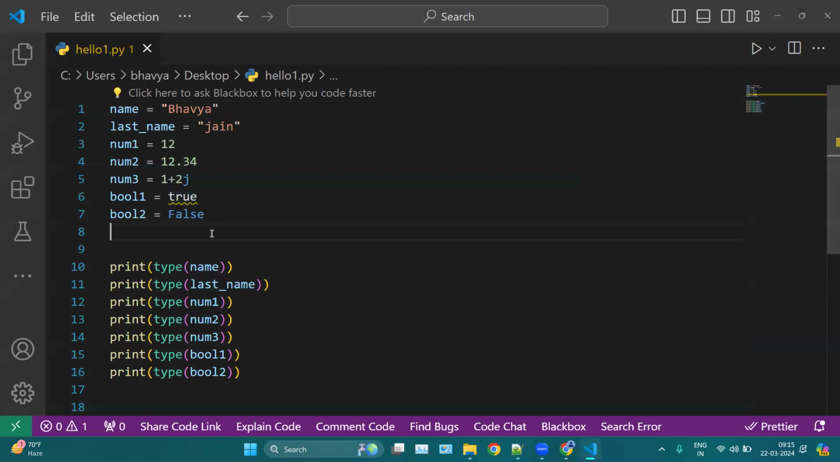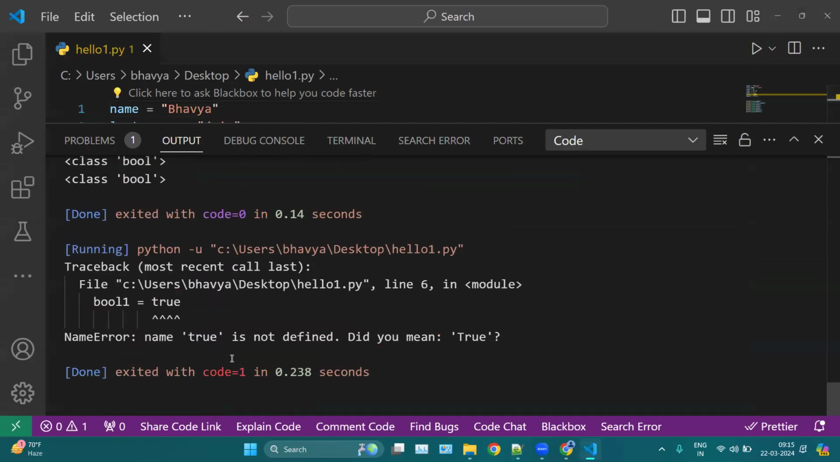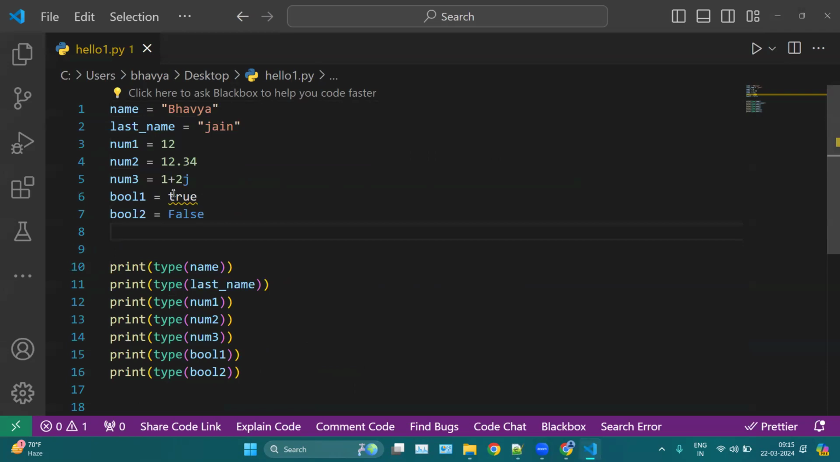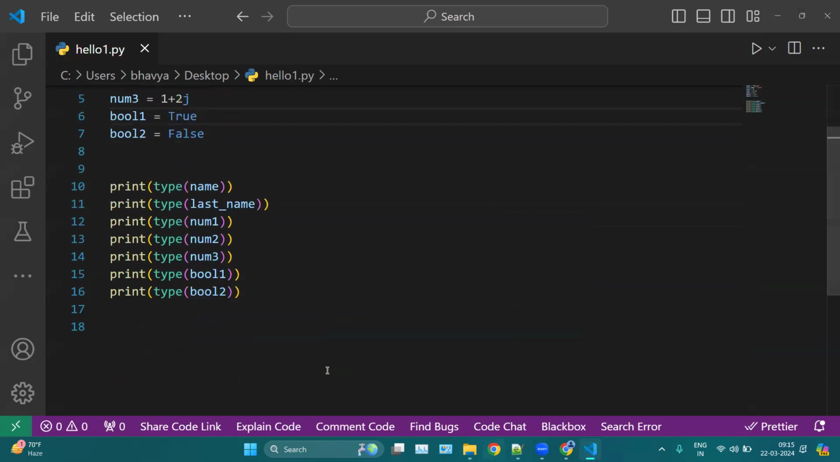So here, if I run this, you will see we have this error here: name true is not defined. What do you mean? Which is true here, which is a Boolean value. So whenever you are using Boolean, the T should be capital and F should be in caps here. Then we can say those are known as Boolean values. And Boolean values are very helpful in operations, which we will see in later sessions.